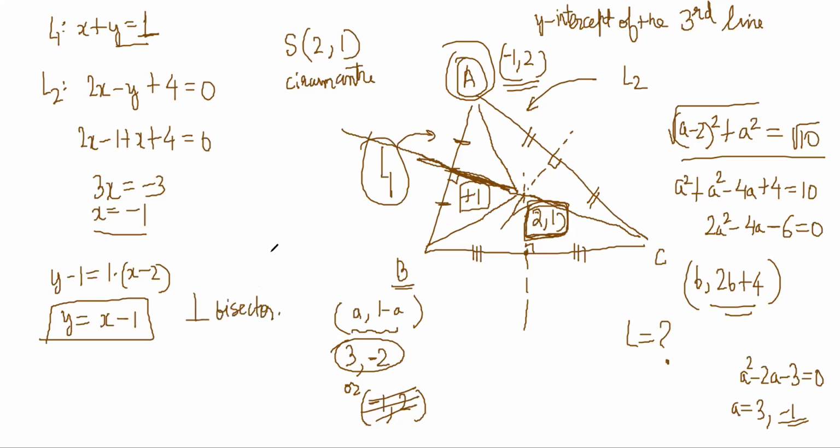Now, how can you find B? B is clearly the reflection of A on this. This is the mirror and B is the image of A, right? So now it is very easy because A was minus 1 comma 2. Line was y is equal to x minus 1. We want to find the image of A in the line. So we'll use the thing that we have learned right now.